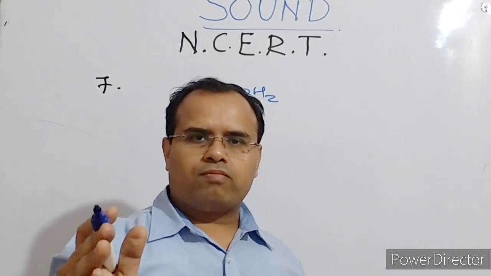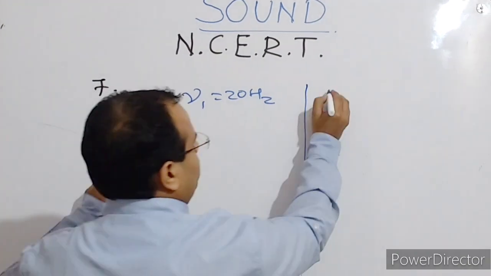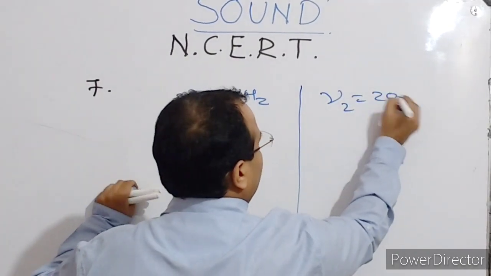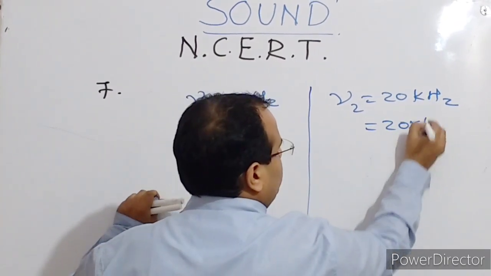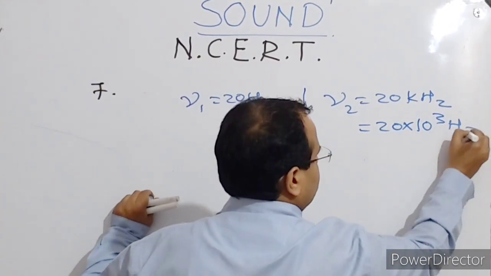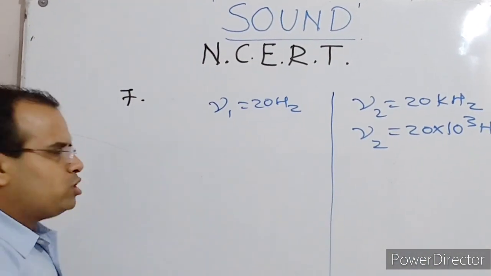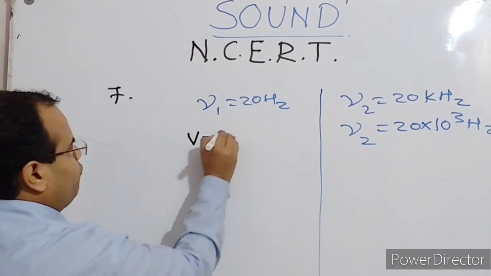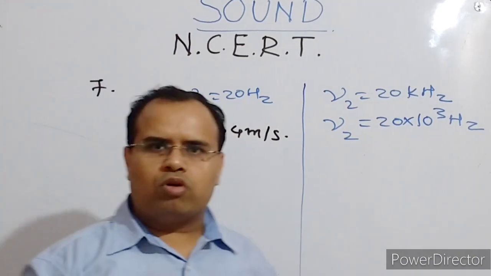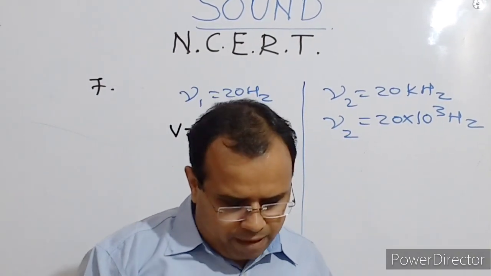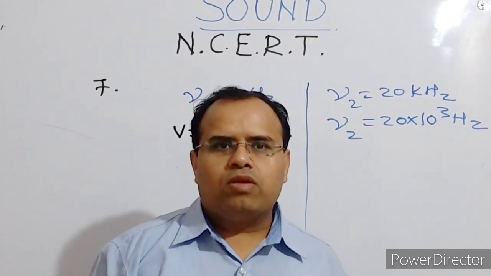So frequency nu1 is 20 Hz, and nu2 is equal to 20 kilohertz. Kilohertz, you know, is 20 into 10 raised to the power 3 Hertz. Okay, this is nu2. Also the velocity of sound is given as 344 meter per second in this particular one. Okay, so I have written that there.